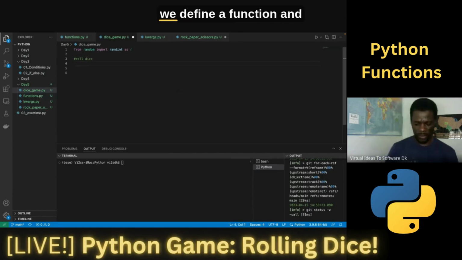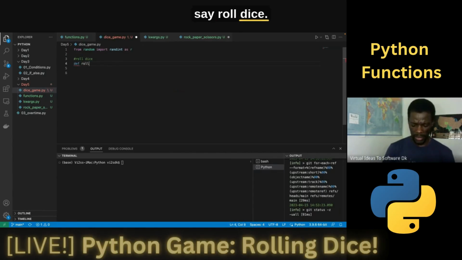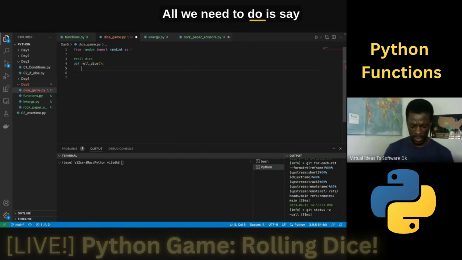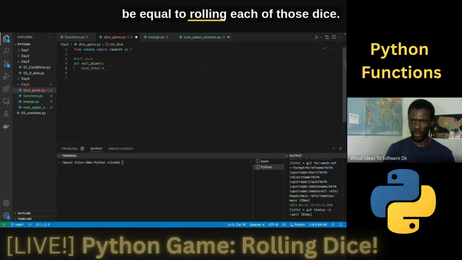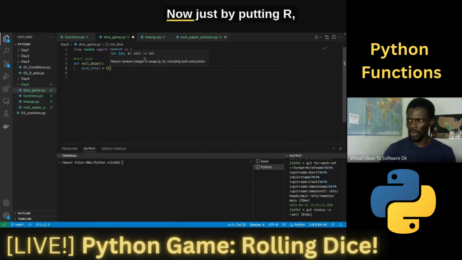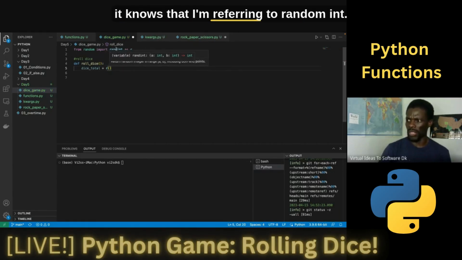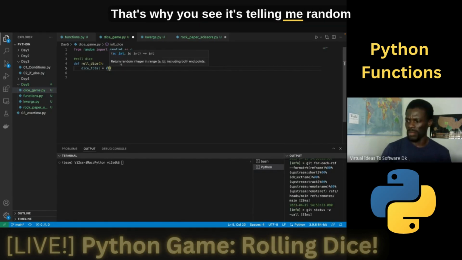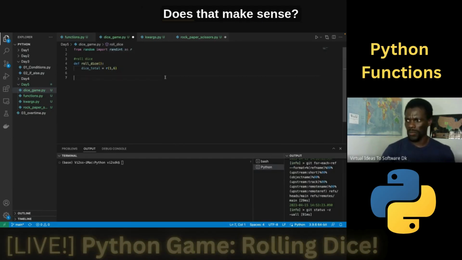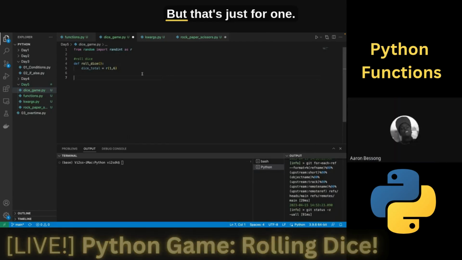So now we want to roll a dice. If we want to roll a dice, we define a function and say roll dice. It does not take any input. All we need to do is say the dice total would be equal to rolling each of those dice. So I'll have R dot. Now, just by putting R, it knows that I'm referring to random int. That's why you see it's telling me random integer in range A and B. So the range I need is 1 and 6. Does that make sense?